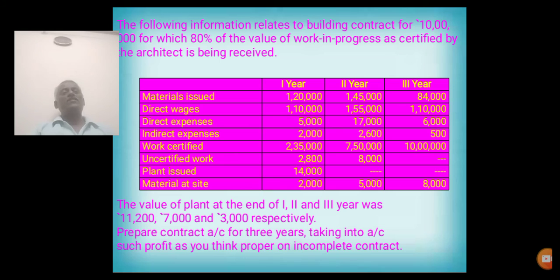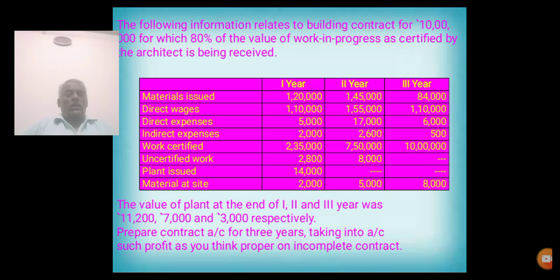The following information relates to a building contract for rupees 10 lakhs, for which 80% of the work in progress as certified by the architect is being received. 80% amount is received. So material issued, direct wages, direct expenses, indirect expenses go on the debit side of the contract account; work certified, work uncertified go on the credit side; plant issued on the debit side; material on the credit side.